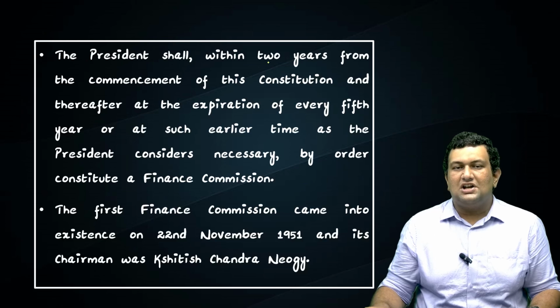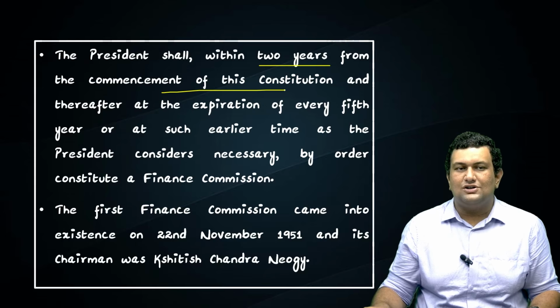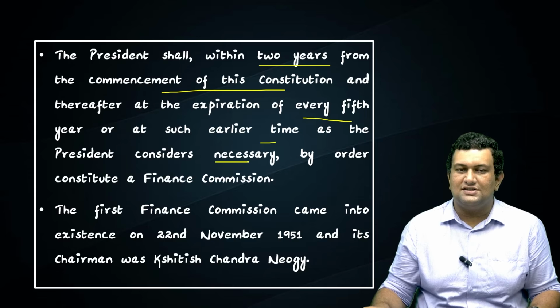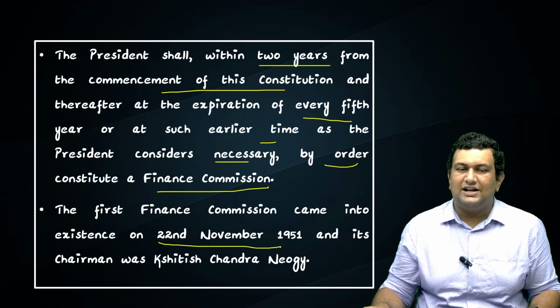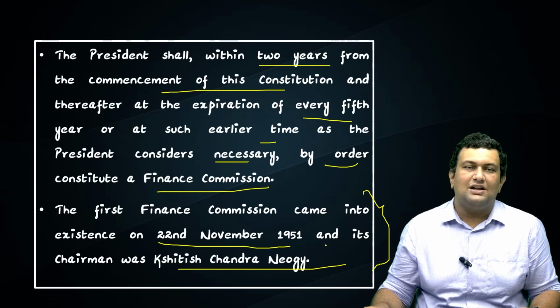The President shall, within 2 years from the commencement of this Constitution and thereafter at the expiration of every 5th year, or at such earlier time as the President considers necessary, by order constitute a Finance Commission. The first Finance Commission came into existence on 22nd November 1951, and its chairman was K.C. Neogy. Sorry for the pronunciation if I made a mistake. This statement is also important. They can ask when the first Finance Commission was established in prelims.